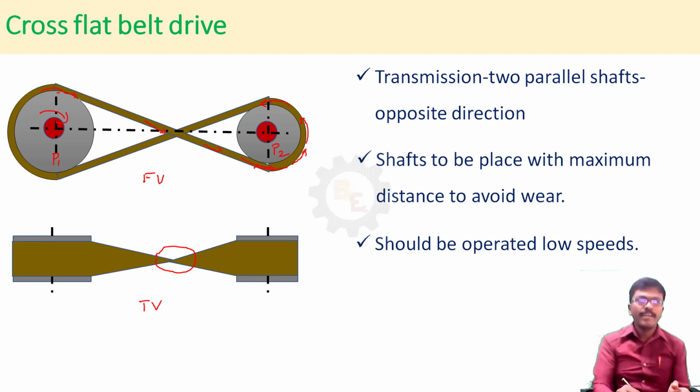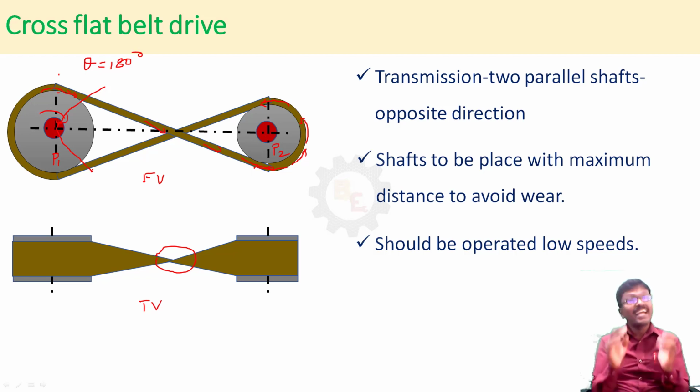You can see here the angle of contact. Normally we will maintain an angle of contact of 180 degrees, right? But in cross belt you can see here the angle of contact is more. This much angle is not in contact with the pulley. So the angle of contact is more in a cross belt drive. So it should be operated at low speed.